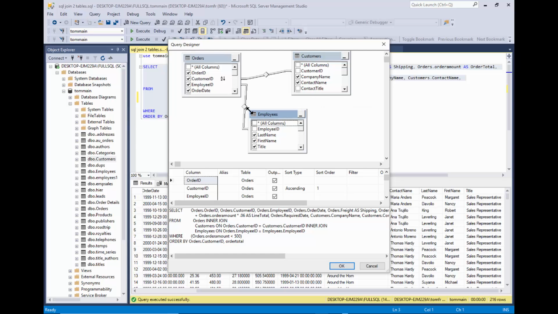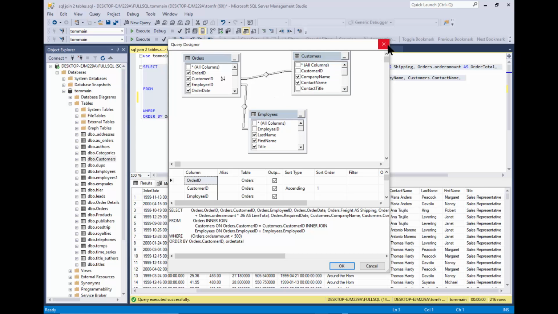Now, if you're on the visual screen, you can right click on that diamond, and in this case, this would be a left outer join. And you can see how now it says left outer join there. This will be a right outer join. Okay. And then, well, you can make it a full outer join. See where it says full outer join down there? That means it's going to show all the records from both tables. And now it's back to being a right outer join. So you can right click on this diamond, and you can make the choices accordingly. In this case, we'll make it an inner join. Okay, same thing with this one over here.